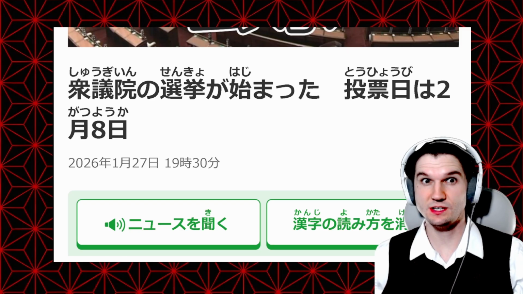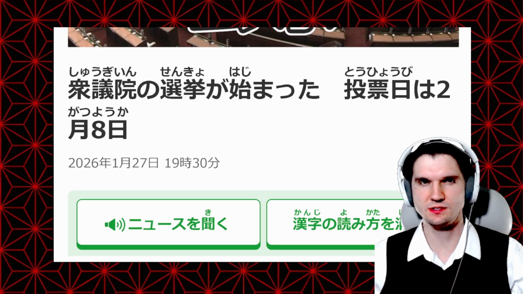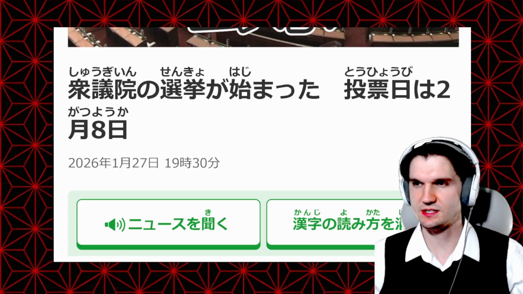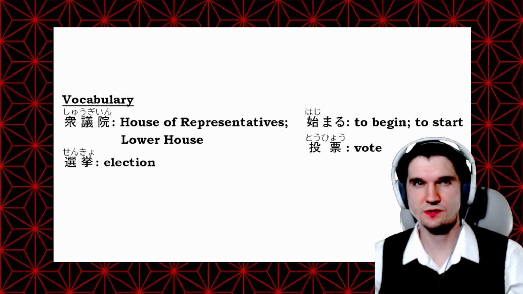This is the Japanese Easy News article of the day for January 27th, 2026. 2026年1月27日の今日の記事でございます。So for our headline today, we have 衆議院の選挙が始まった。投票日は2月8日。Okay, here is our vocabulary list from the headline.